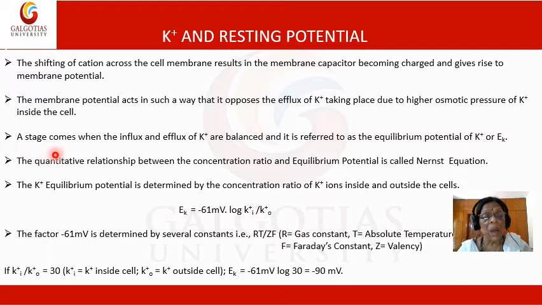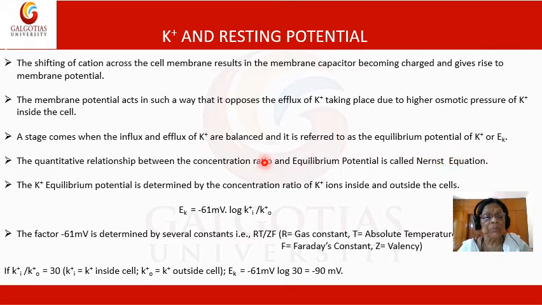So, a stage comes when the influx and efflux of potassium are balanced, and it is referred to as the equilibrium potential of potassium, or EK.